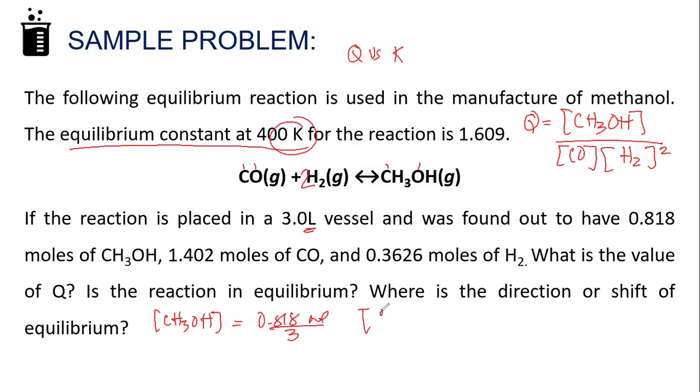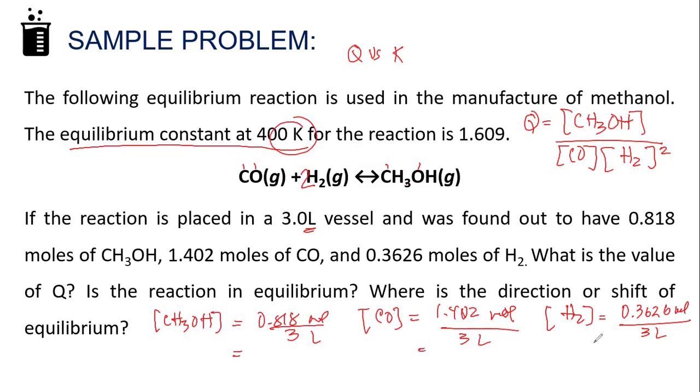And then the concentration of your CO is equal to 1.402 divided by 3 liters, so it becomes moles per liter. And then the concentration of your H2 is equal to 0.3626 moles, again divided by 3 liters. Of course, in NMAT, you will be given simpler numbers, but the concept is very important.